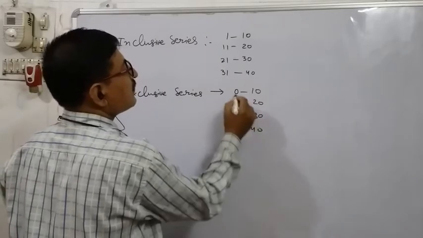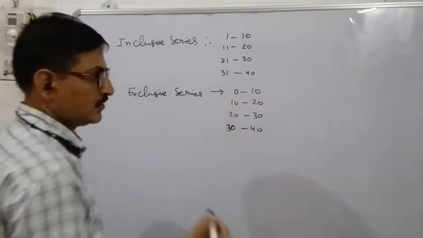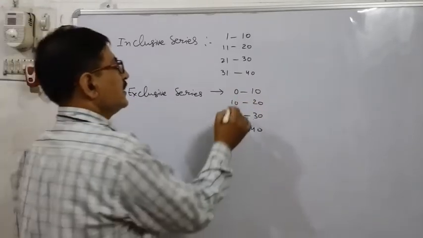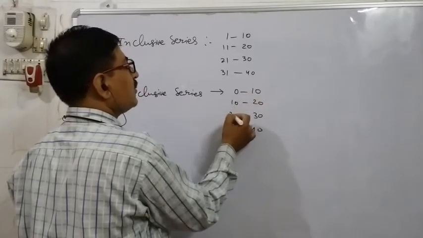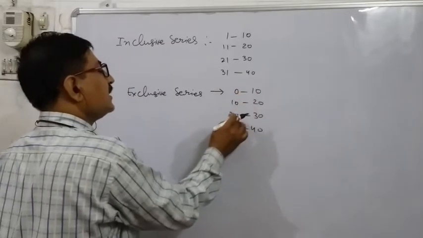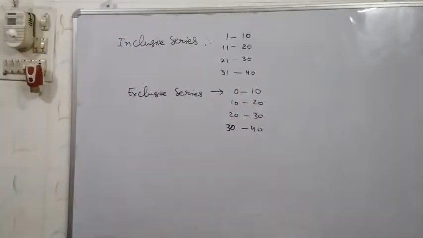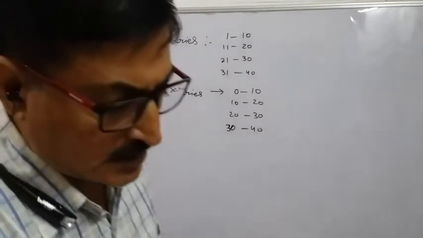Here you will see that whatever the upper limit is, that is the lower limit of the next class. This is the upper limit, this is the lower limit, and in that way the continuation is there. So this is called the exclusive series. This is the difference between the inclusive series and the exclusive series.